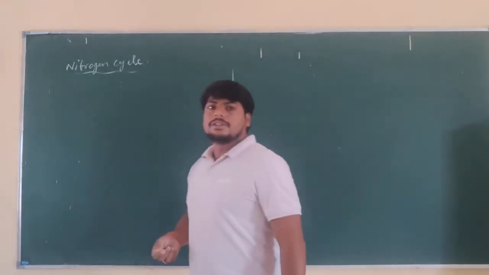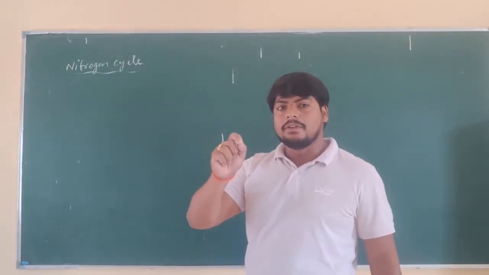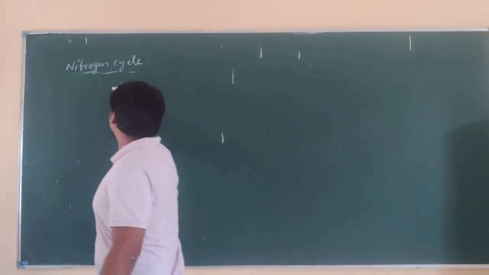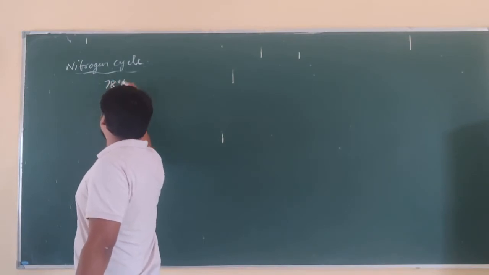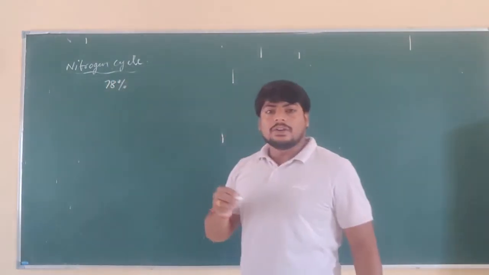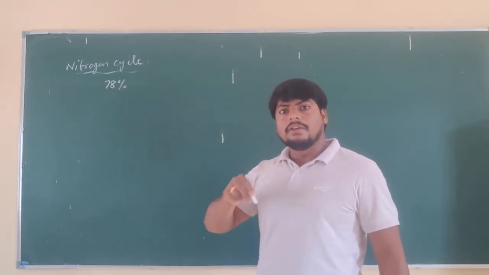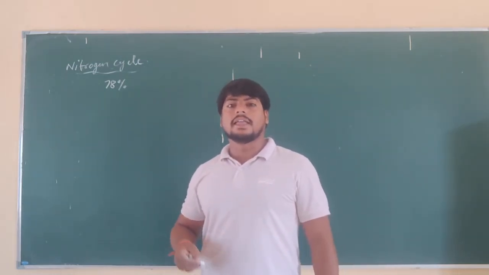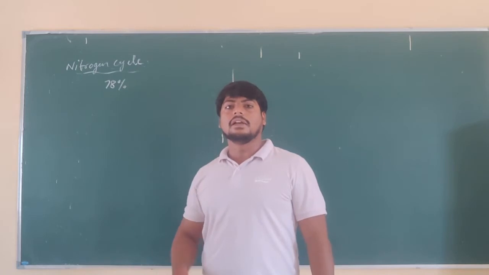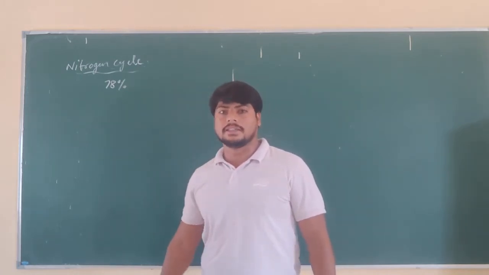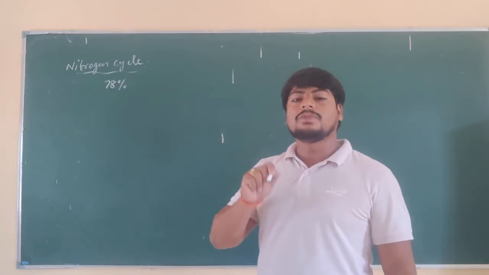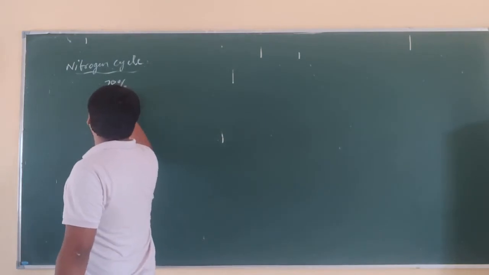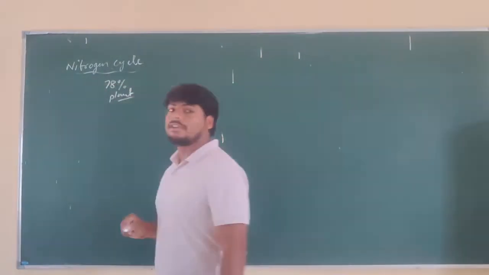Nitrogen is one of the very essential elements found in the air, around 78%. Out of 100%, 78% of the atmosphere is nitrogen. But this nitrogen in the atmosphere is not useful in the form of air. The gaseous form of nitrogen is not useful for any living organisms, yet nitrogen is very essential for plant growth. So why is nitrogen essential for plant growth?